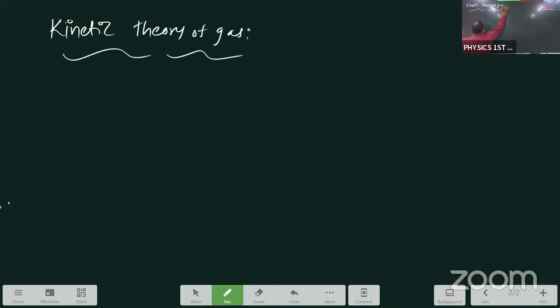Here, first of all, kinetic theory of gas. This is the 14th lesson from first year, pure VSAQ weightage. And now listen.